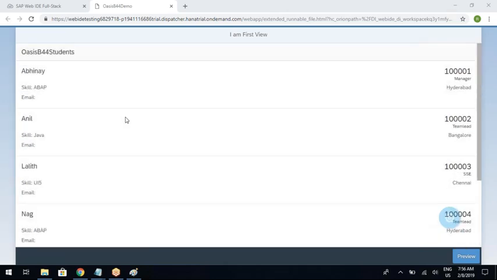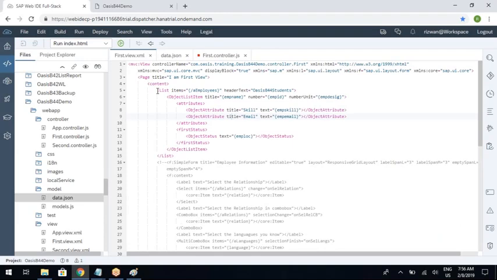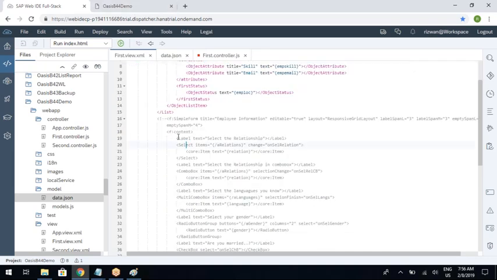Now, once you display the list, even when you are working with OData, the only change will be that this code will not change, guys. Only the data will come from the backend. So the events, actions, everything will be the same.